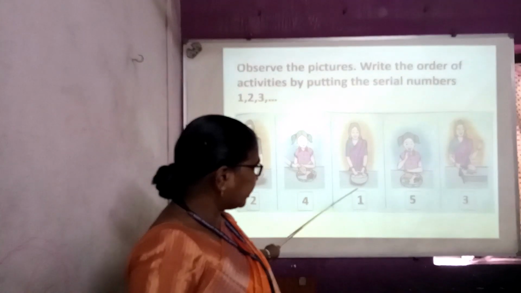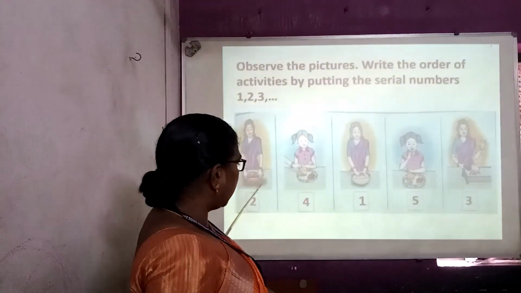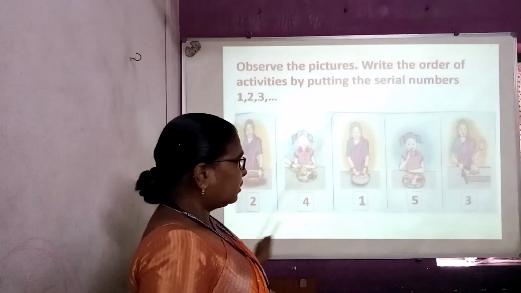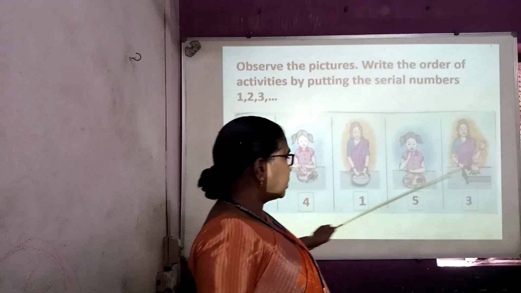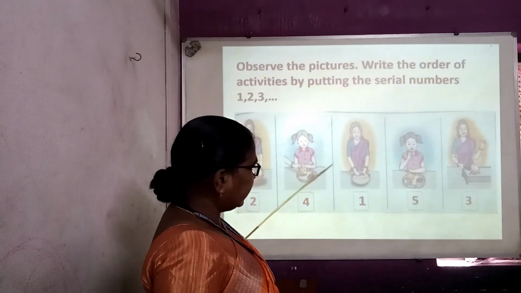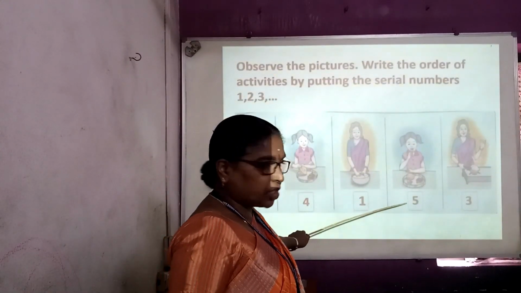First, mother is making dough. Then afterwards, mother is rolling the chapati. Third, she is roasting. Fourth, she is putting it on the plate. And fifth, the child is eating.